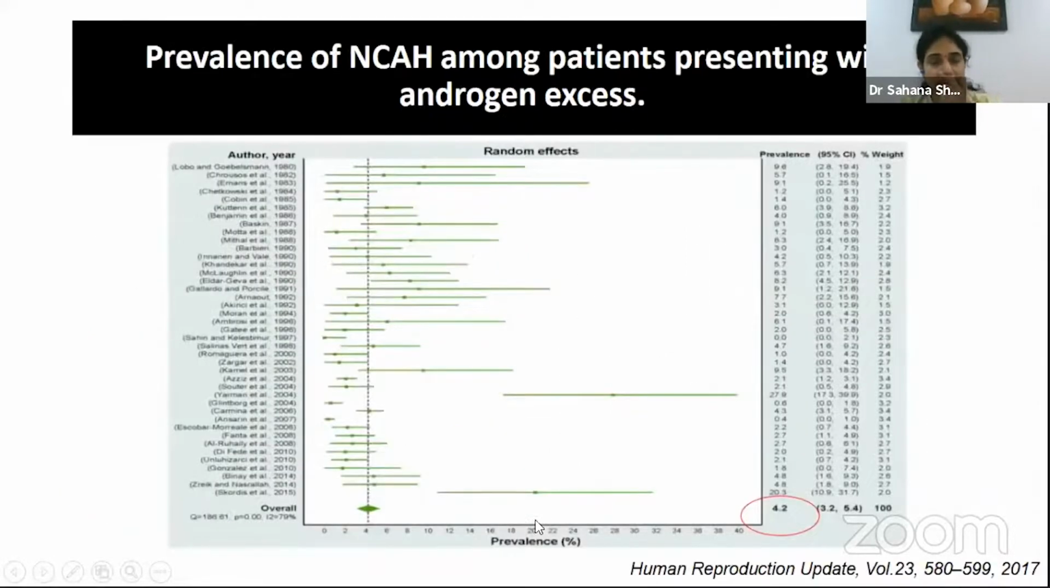Now, as a clinician, what we are mainly concerned with is that because we know these patients present with a hyperandrogenic state, when we encounter patients with hyperandrogenemia, what is the chance of non-classical CAH being the reason for it? I think this is answered by this particular meta-analysis where they looked at the prevalence of non-classical CAH among patients presenting with androgen excess. Across the various studies, individual studies vary between 1 to as high as 9%. But overall, the prevalence is around 4.2% among patients presenting with androgen excess.